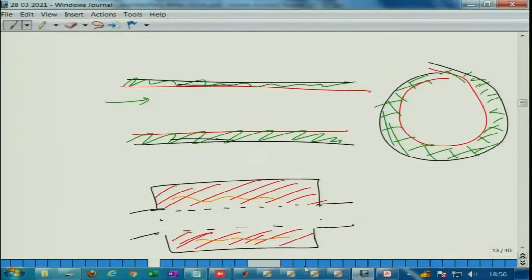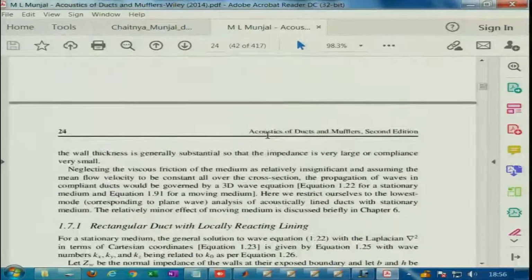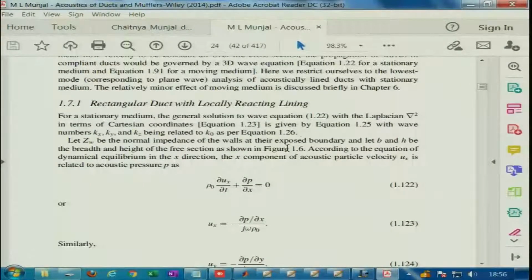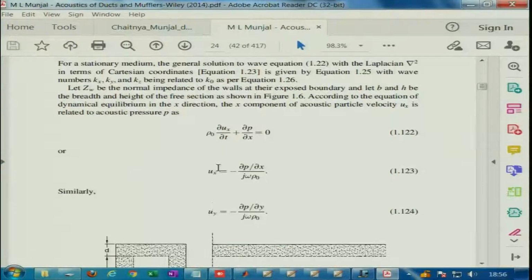Bulk reaction is more accurate because it considers wave propagation here, but local reaction is also used quite a lot because of its simplicity. So, what we will do is go through that in the next 10 minutes. For the rectangular duct, you have the Euler momentum equation, and you get the particle velocities along the x and y direction.